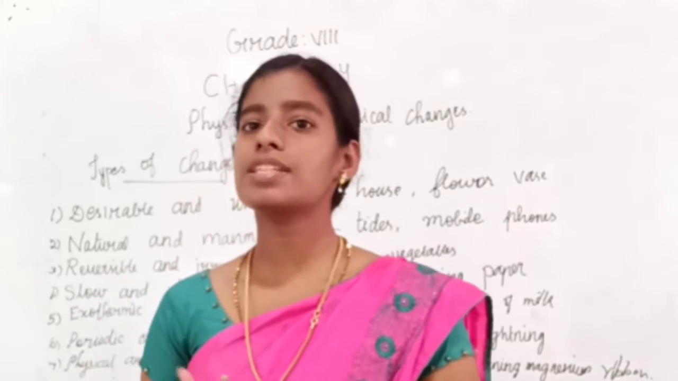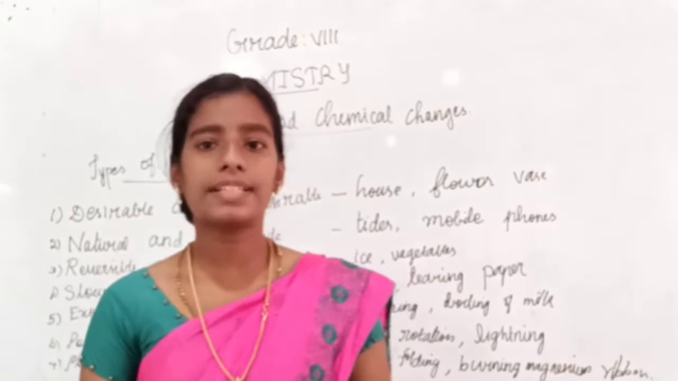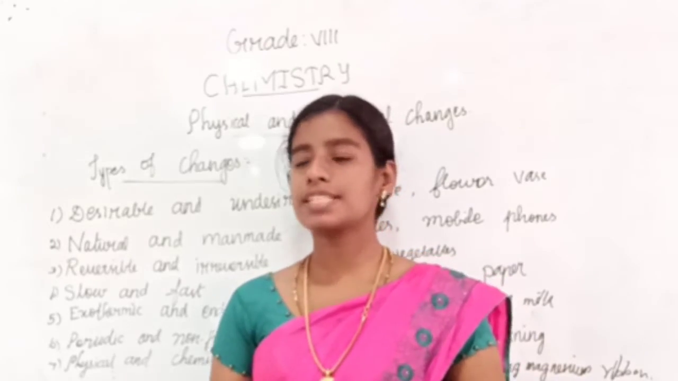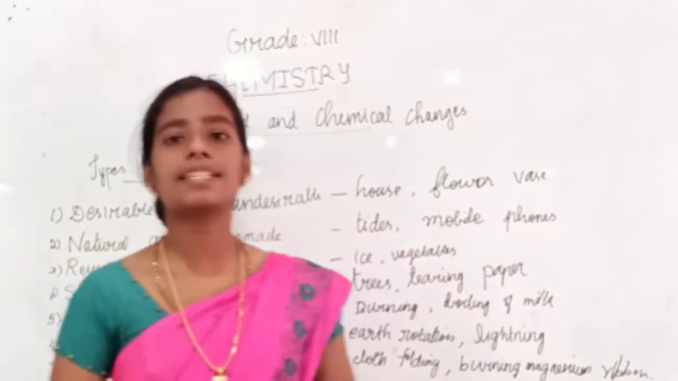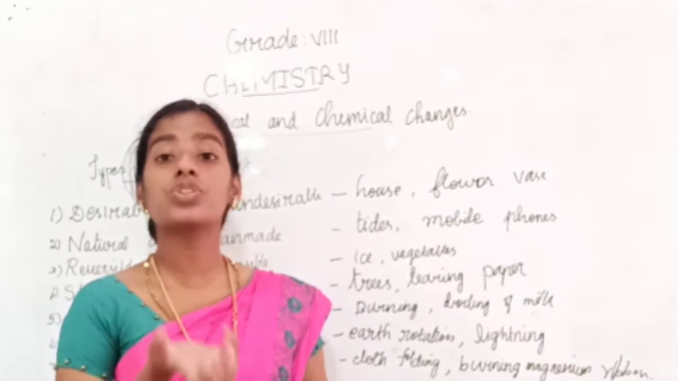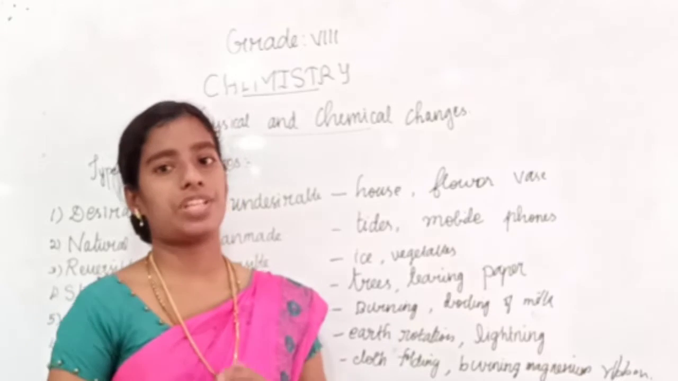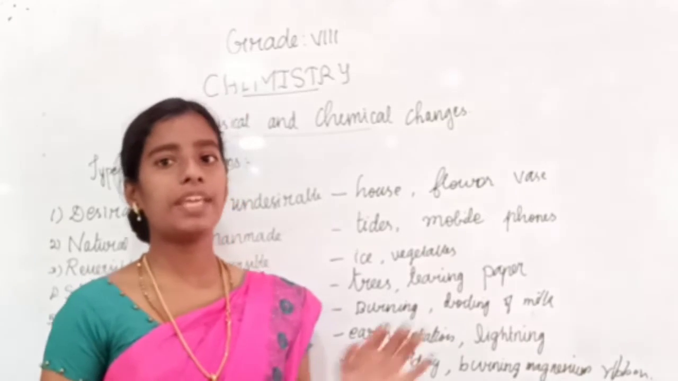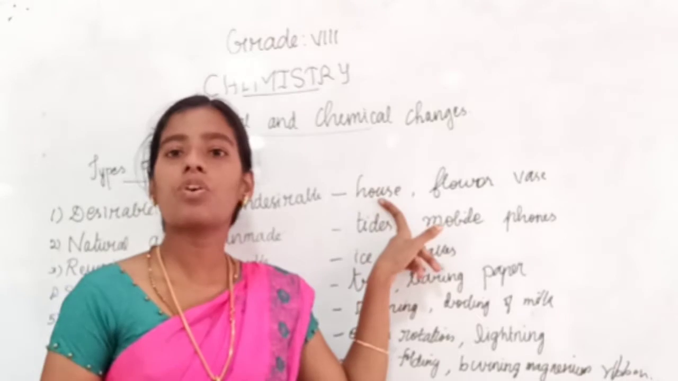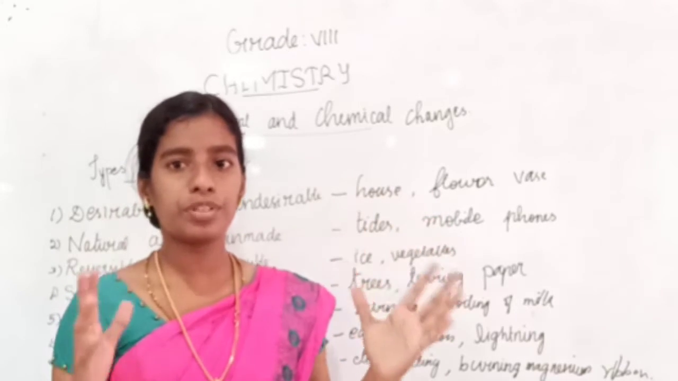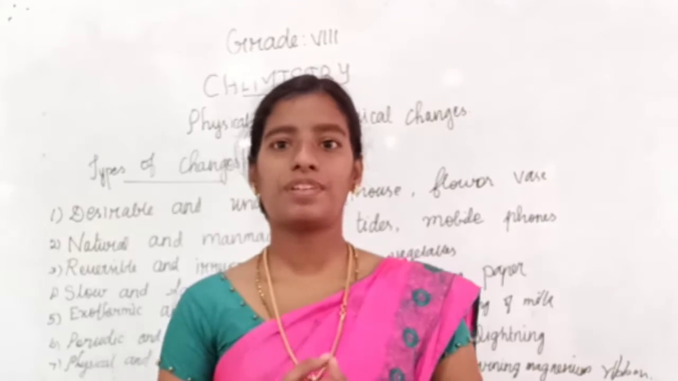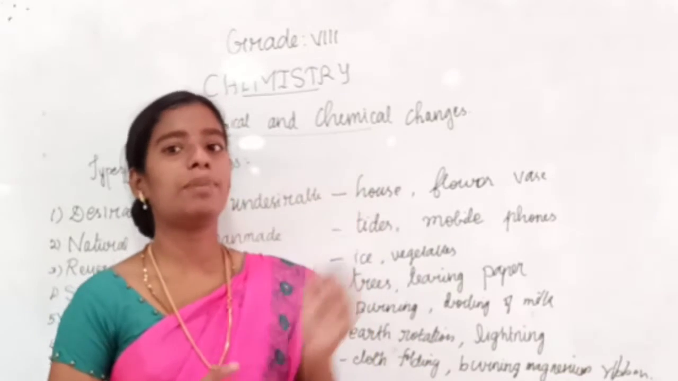We can study some types of changes. What are the types of changes we have learned? Can you remember? First one is desirable and undesirable change. What is desirable change? When a change is useful for human beings, it is a desirable change. When it is not useful for human beings, it is an undesirable change. For example, construction of a house. We are building a beautiful house. Is it useful for us? It is useful, right? So it is a desirable change.